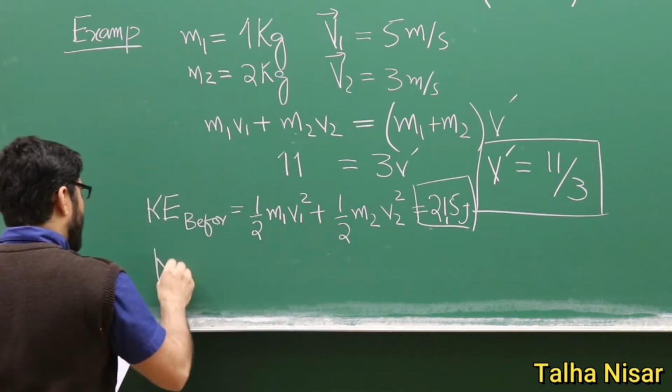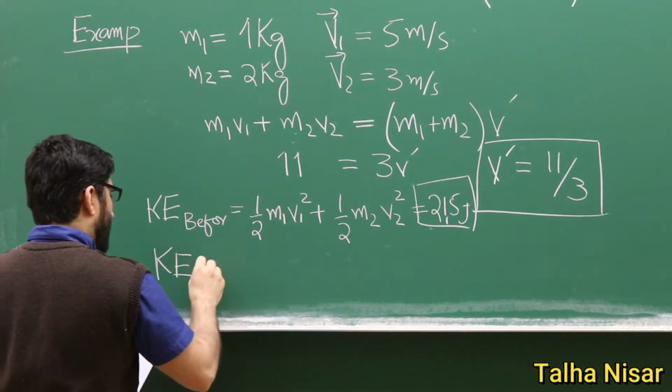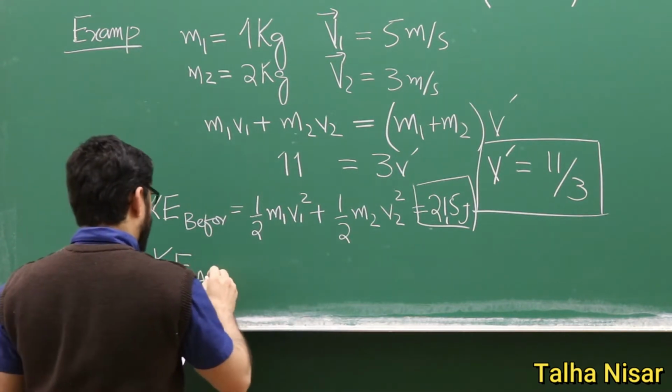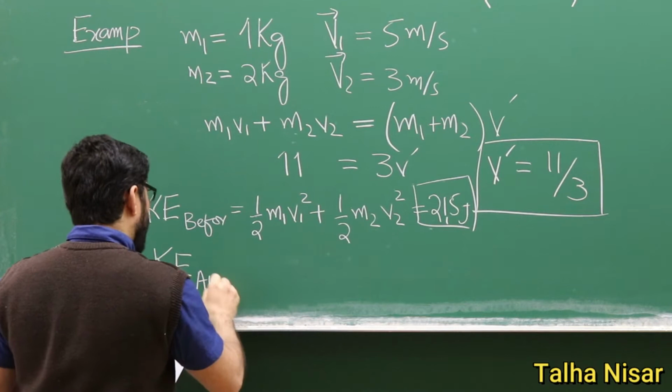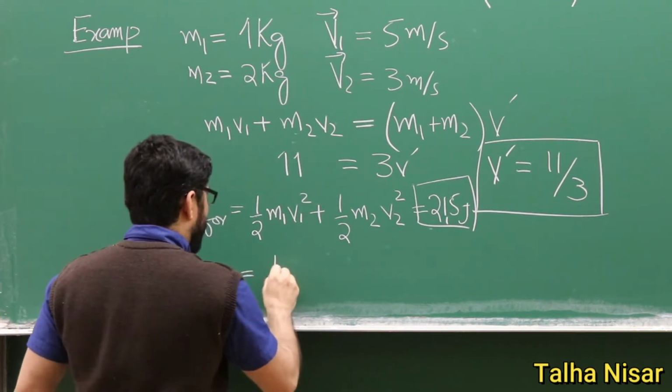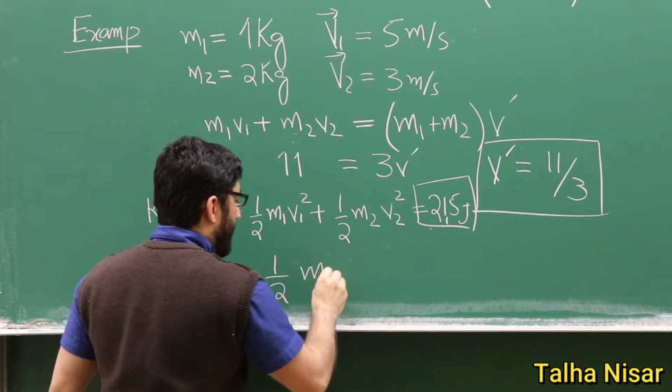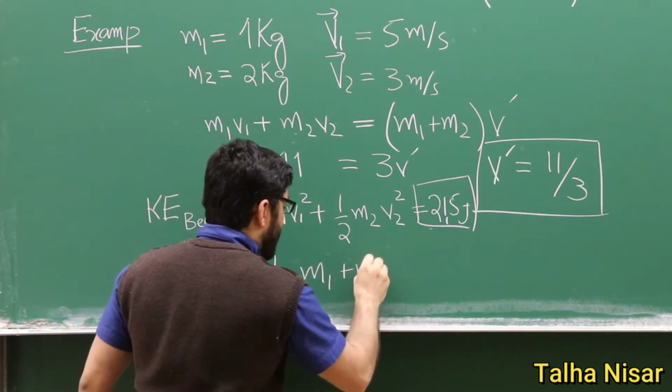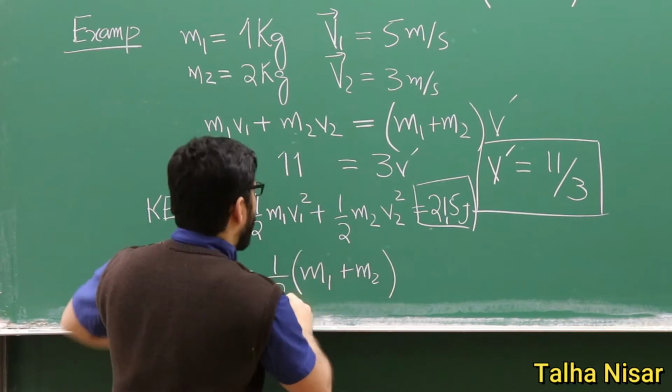So now we calculate the kinetic energy after the collision. After the collision we have 1 over 2, but they are sticking together, so m1 plus m2. So we have all the values.